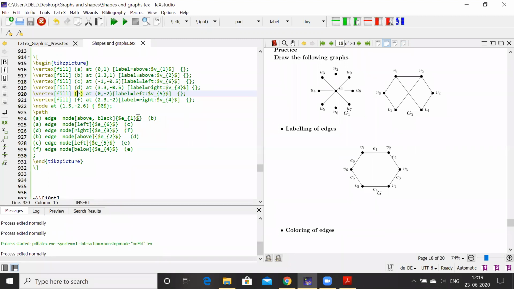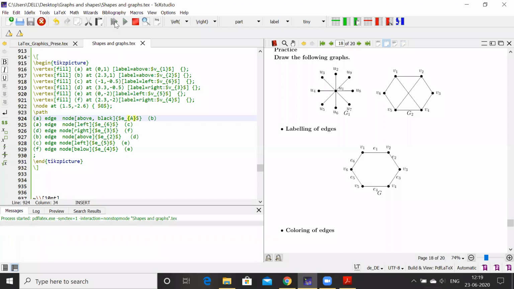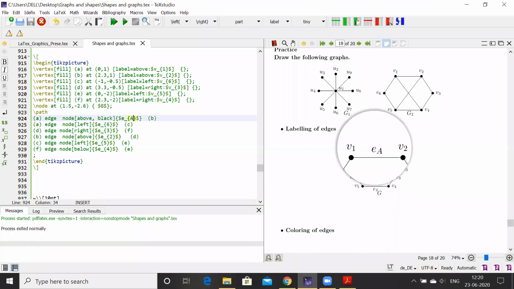So this way we can join this. I'll just change this to E1. I'll change the E to capital A, suppose, and I'll execute this. So you see here, we are getting EA. The label of this edge is EA. Similarly, one can write the position above, we can write it below, and doing all kinds of things, we will get the required result.